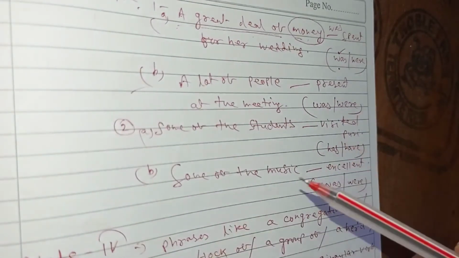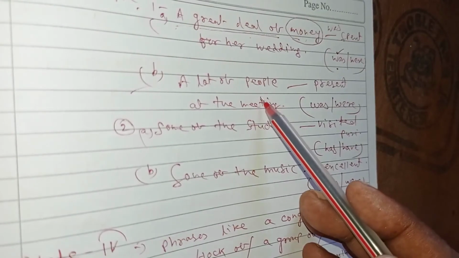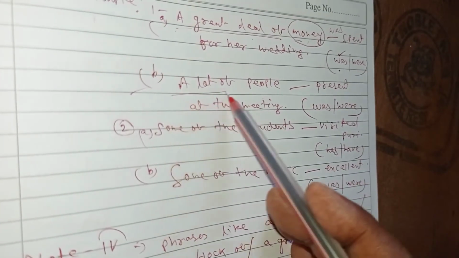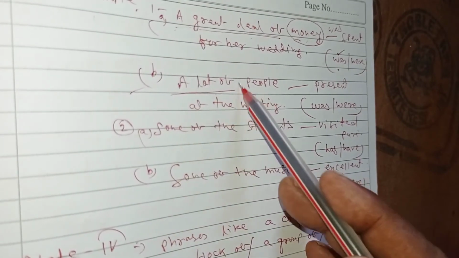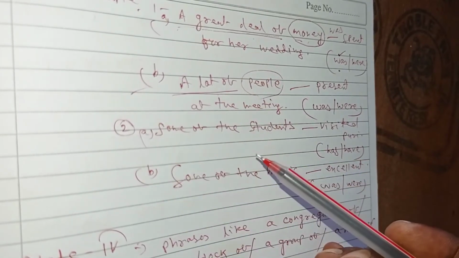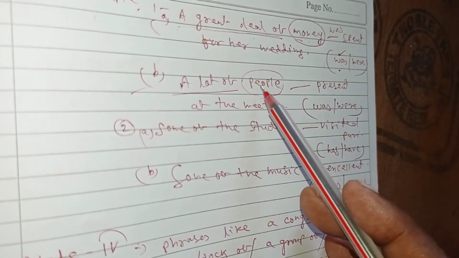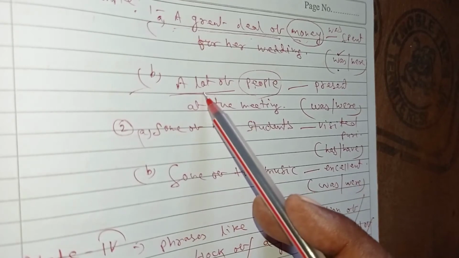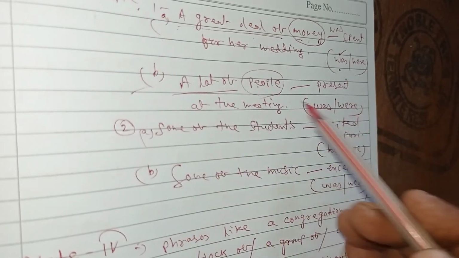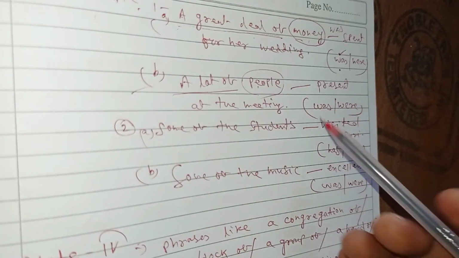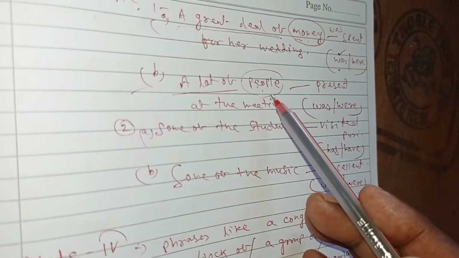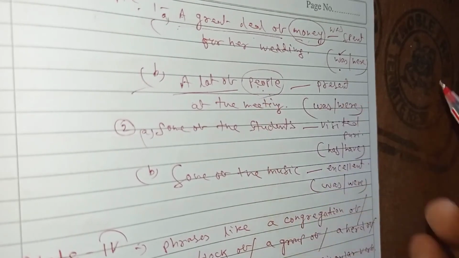In the next sentence, "a lot of people." This is the phrase "a lot of." But after "a lot of," there is a plural noun. So depending upon the noun after the phrase, the verb should follow. A lot of people: people is plural, so the verb must be plural.